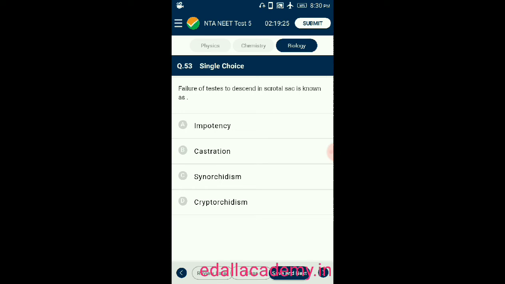Question number 53. Failure of testes to descend in scrotal sac is known as, option A, impotency. Option B, castration. Option C, synorchidism. Option D, cryptorchidism. From the given four options, cryptorchidism is the correct answer for this question. Failure of testes to descend in scrotal sac is known as cryptorchidism. So the correct option is D.